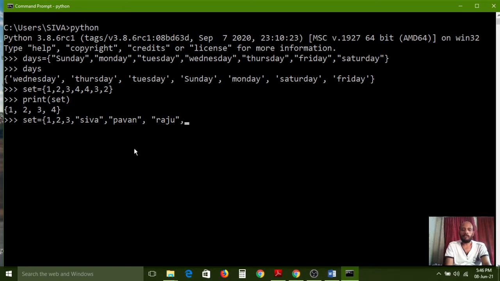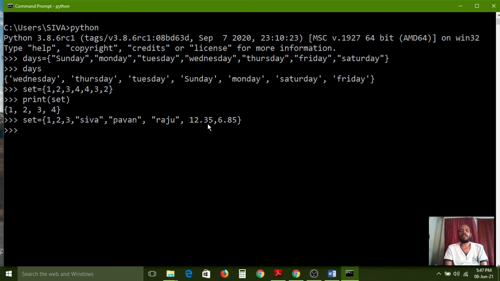After that I would like to maintain some fraction part, 12.35, 12.35 and 6.85. So fraction part values also here I am storing. So now I am closing the curly brace. So the set has been created with different data types. This is number related data type, this is string type data types, and these two are floating point data types. So all together I have stored in a set.